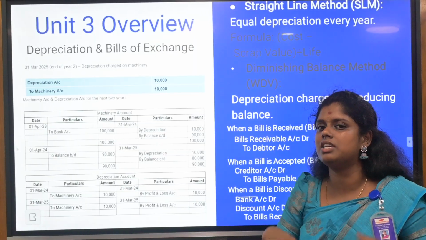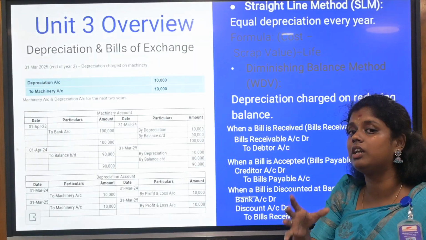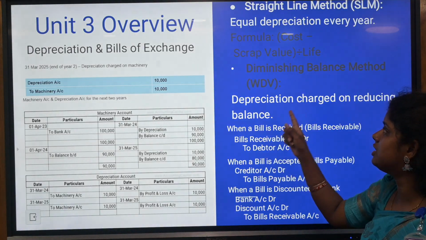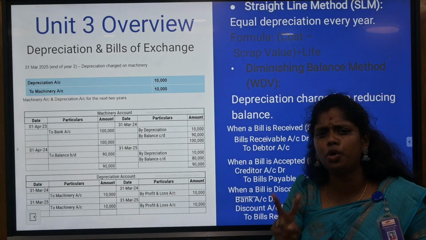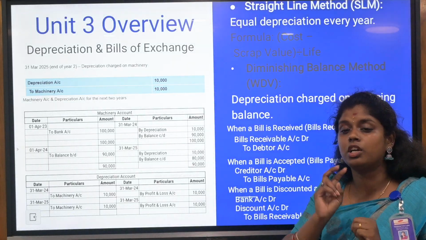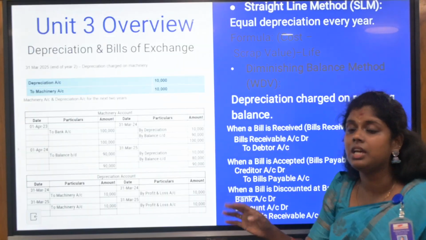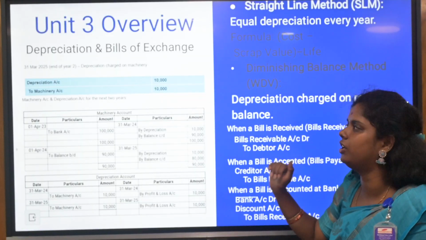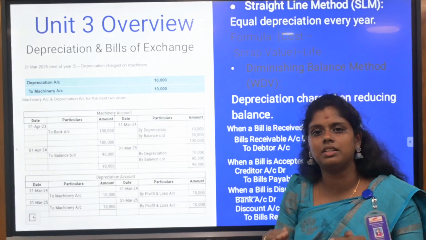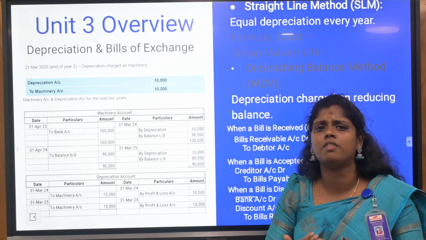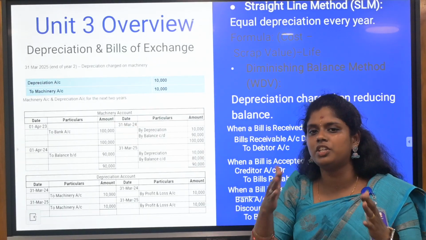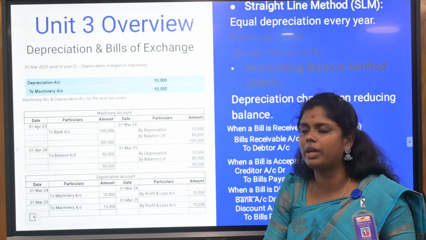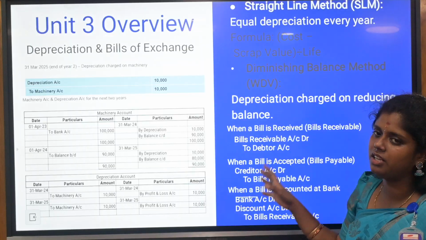The working note will carry extra marks for you if you give it in a very correct manner. So here the first is the straight line method, and the second is the diminishing balance method. Two methods, don't forget to revise. Give very accurate information on the straight line method and written down value method. Straight line method is nothing but giving the same depreciation value every year, up to whichever year the question mentions. The second is the diminishing balance method.